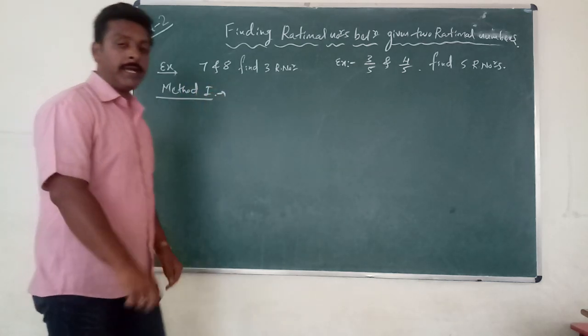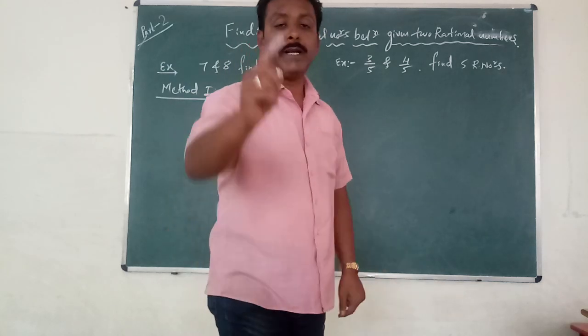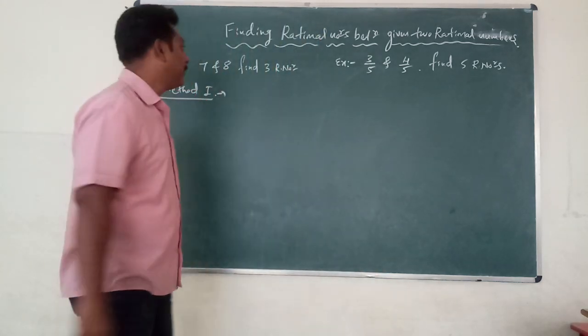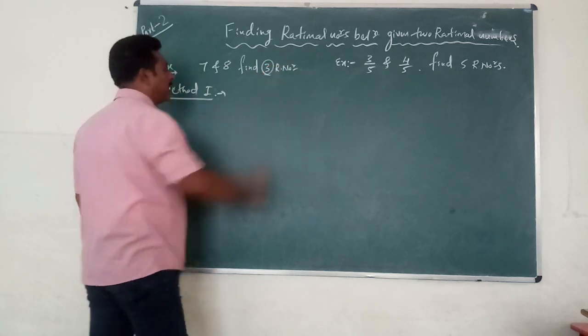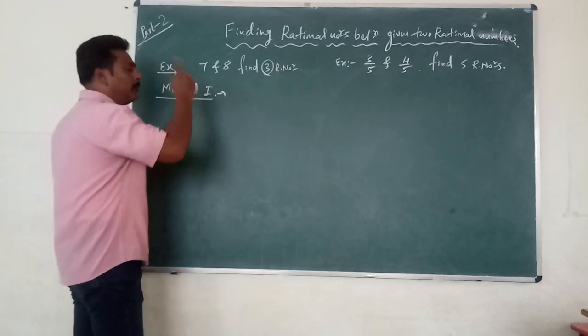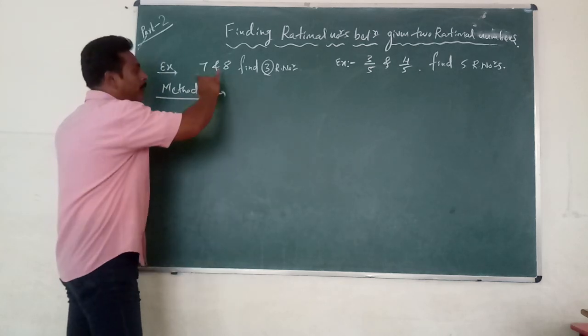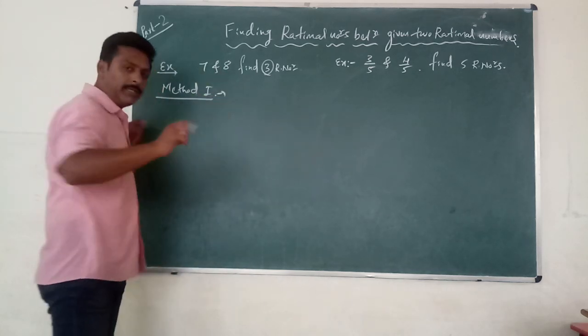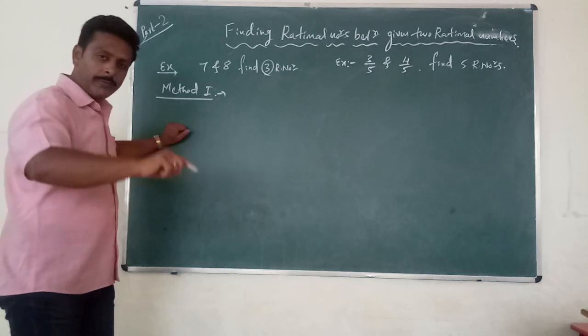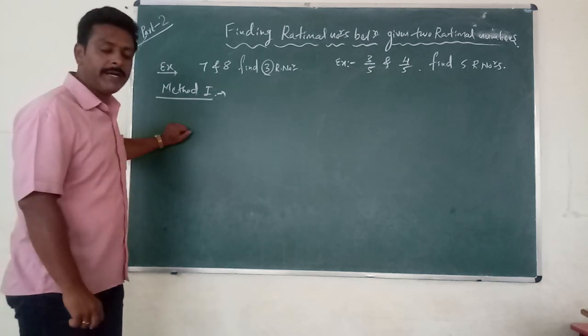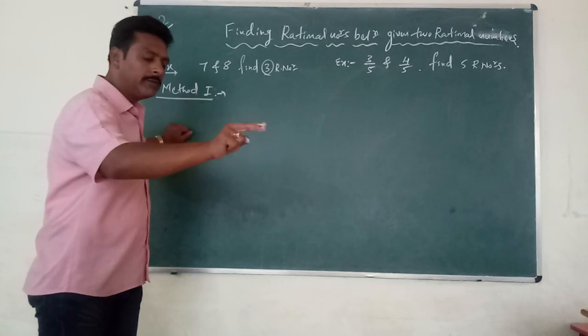First method name is the average finding method. Average finding method means, to find the three rational numbers, I am going to find the numbers between these two. For that what I am doing? I am going to add both and divide by 2. How do you find the average of two numbers? Add both and divide by 2.